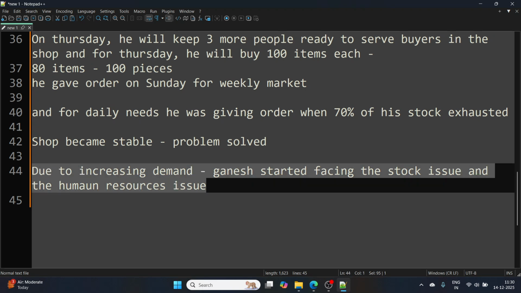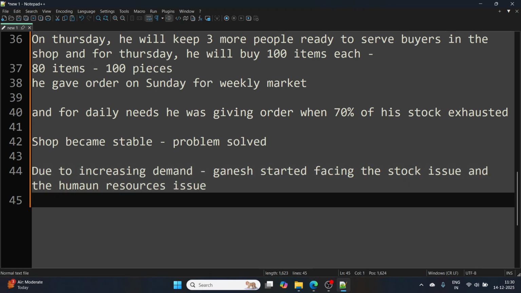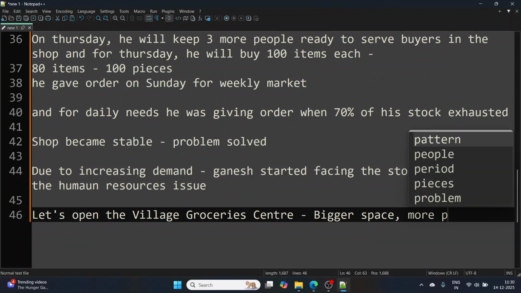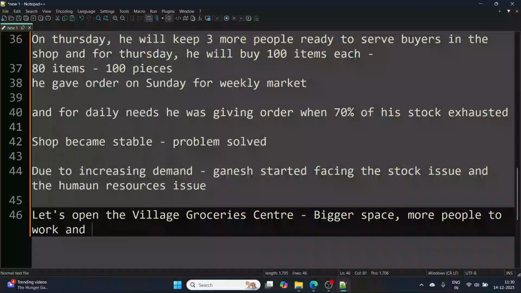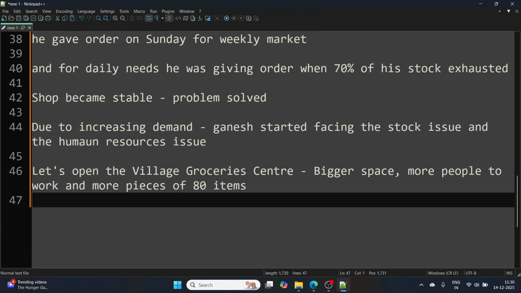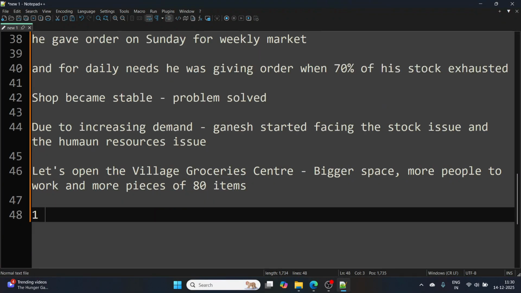To accommodate this, Ganesh thought, let's open a village center, or village groceries center, with bigger space, more people to work, and more pieces of the same 80 items. Earlier Ganesh had one room of, let's say, 15 by 15.